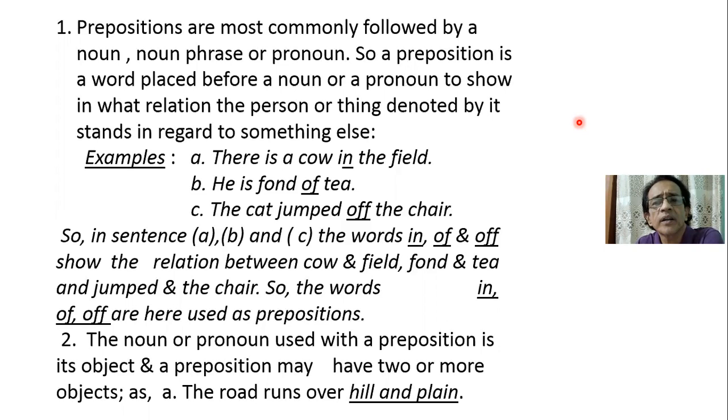So here, if we notice the examples: there is a cow in the field. "In" makes a relationship, or joins the cow and the field. And: he is fond of tea. So "fond" is an adjective, "tea" is a noun, so "of" makes a relationship between fond and tea. And then: the kid jumped off the chair.